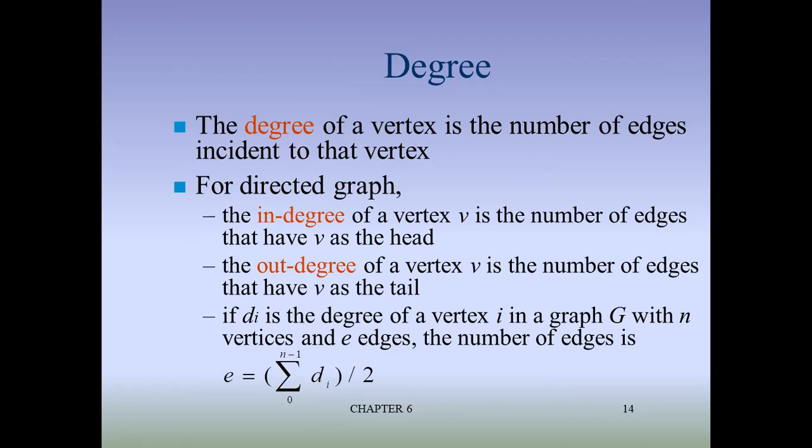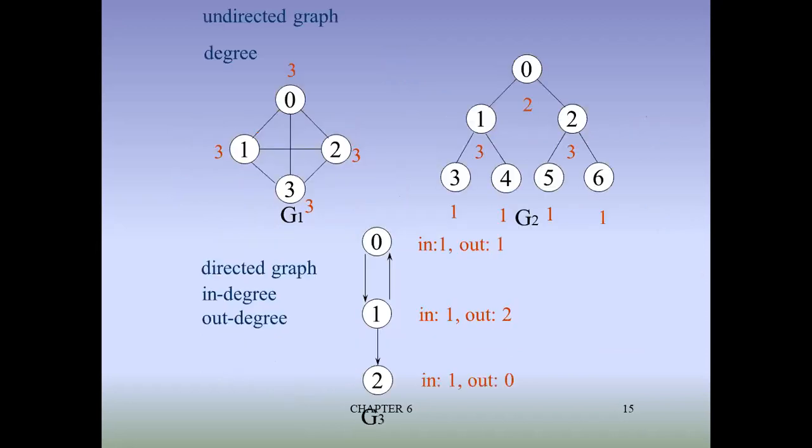If di is the degree of vertex i in a graph G with n vertices and e edges, the number of edges e is the summation from 0 to n minus 1 of di, divided by 2. Okay, that is the formula for finding the number of edges in a given graph. So what is the degree? The degree of a vertex is the number of edges incident to that vertex. Okay, now this diagram shows you the in degree and out degree.